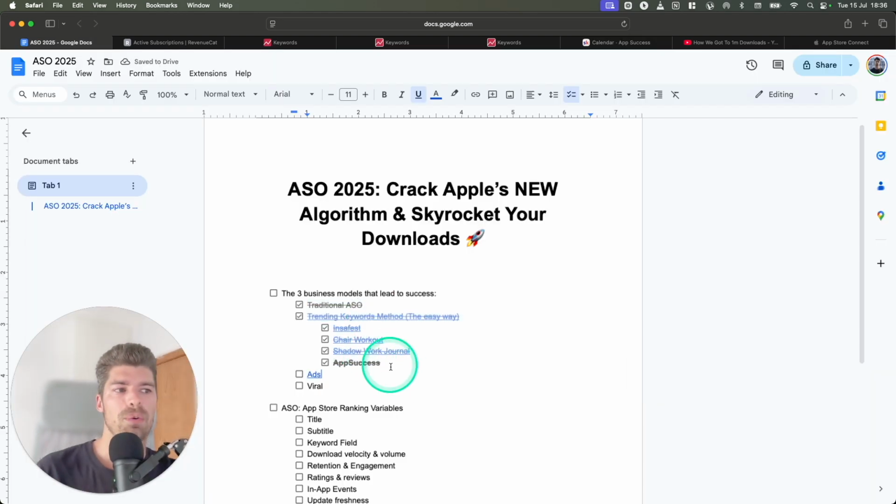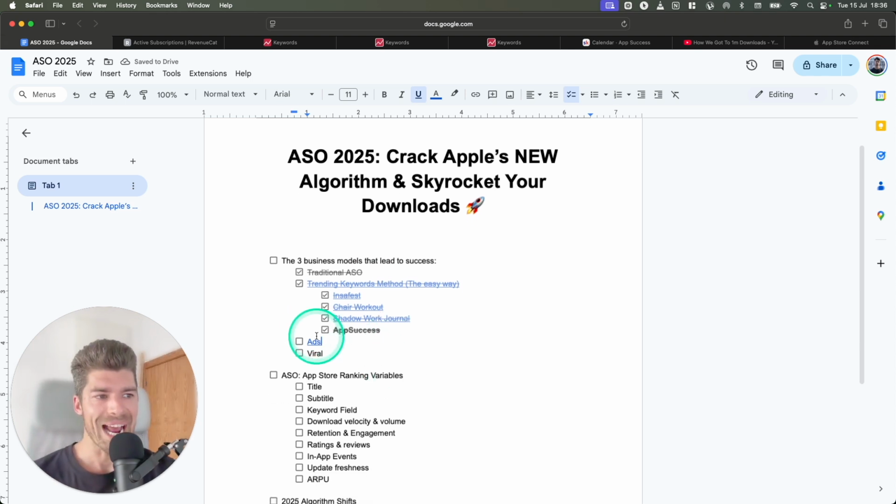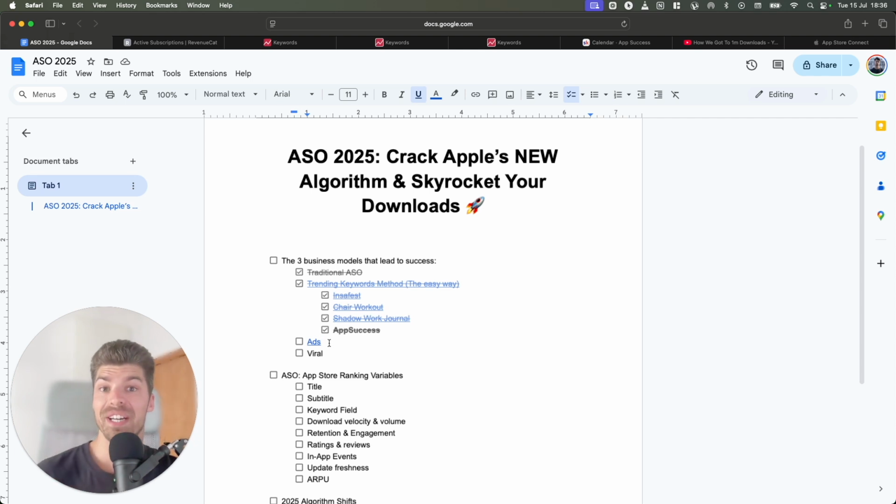Okay, so the trending keywords method is one way. The other ways are ads and then viral. The ads-based model is very simple. You need to know how to run ads, but you also have to remember that if you've never done this before, it's actually very difficult, very competitive, and very expensive. It's a full-time job and it takes a lot of money to be able to do this long-term. So if you've never done ads, I encourage you to really study and learn how to do it.